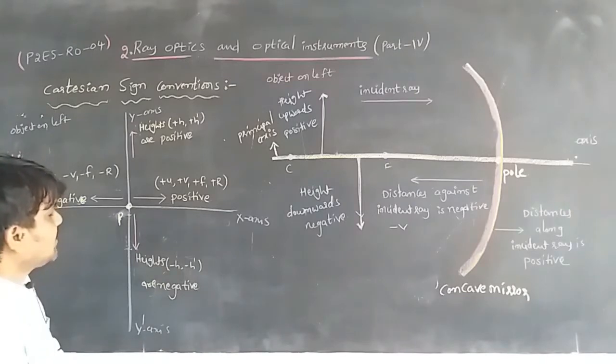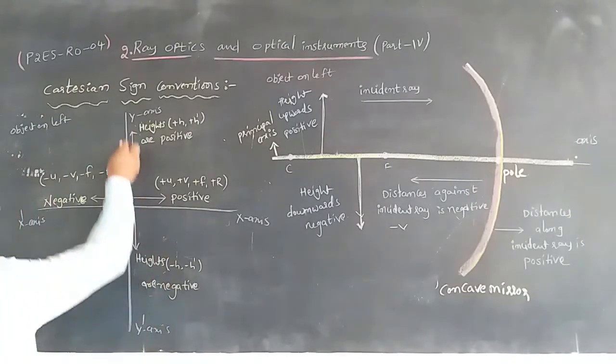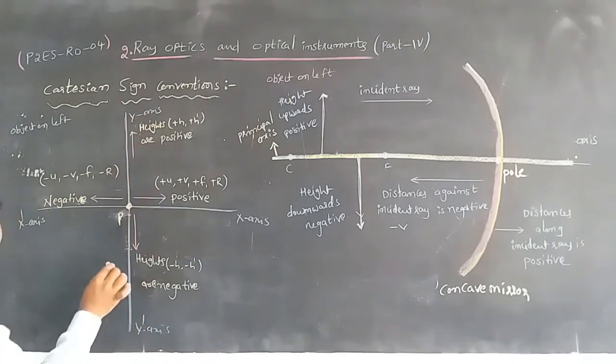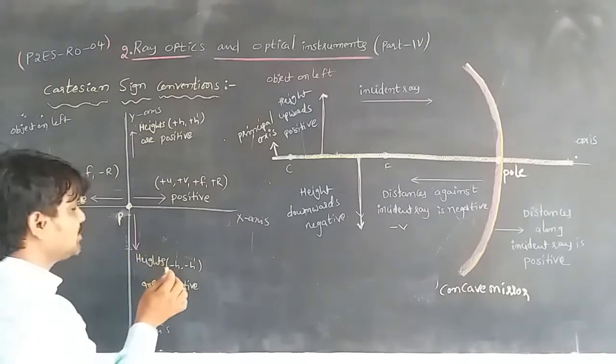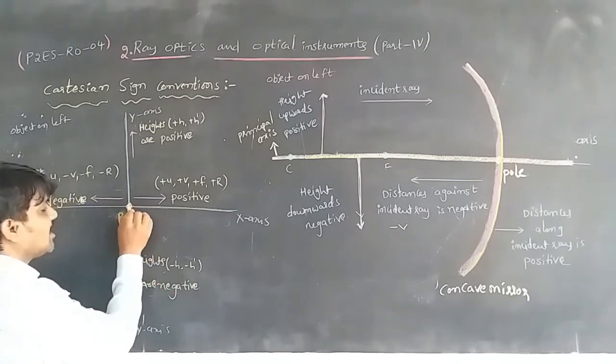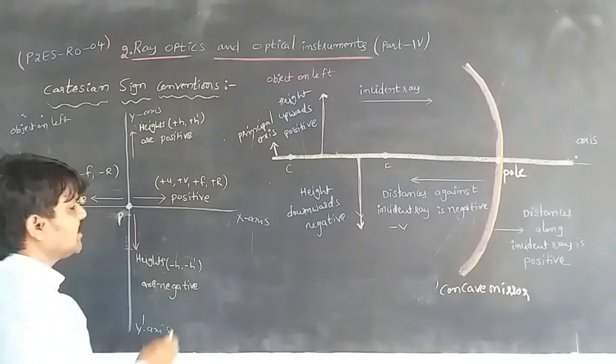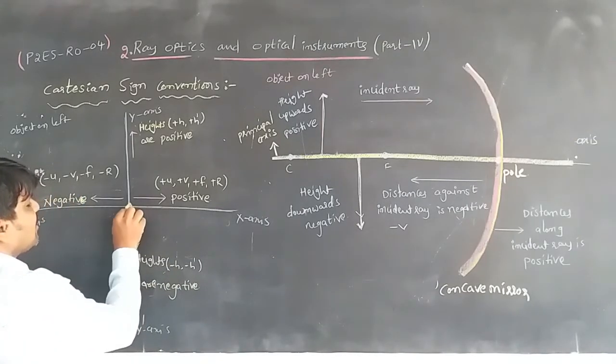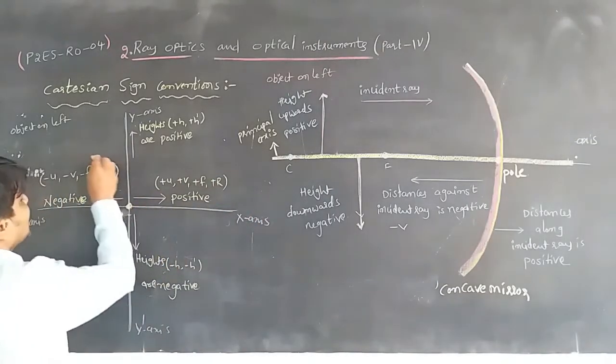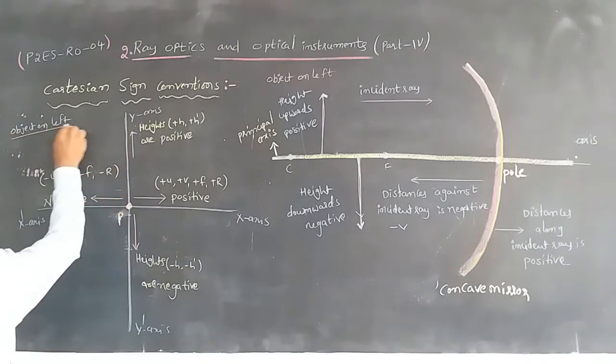Consider this is the mirror and this is the pole. The values measured on the right side of the pole are in the direction of the incident ray, and the object is taken on the left